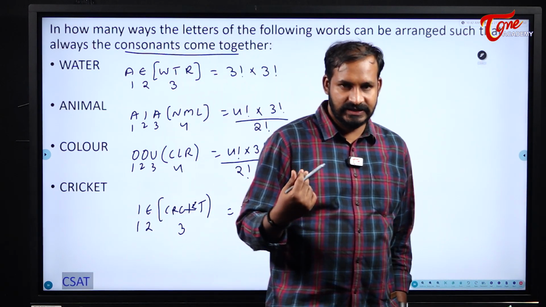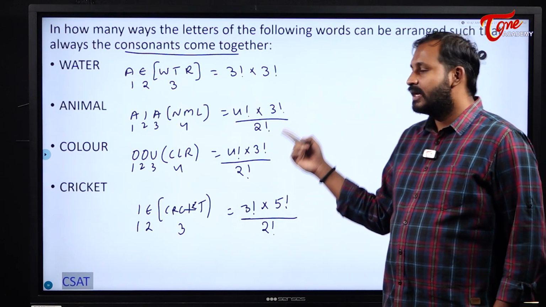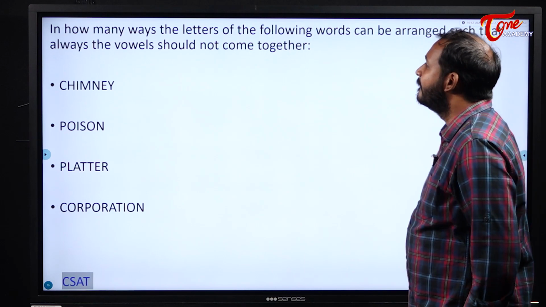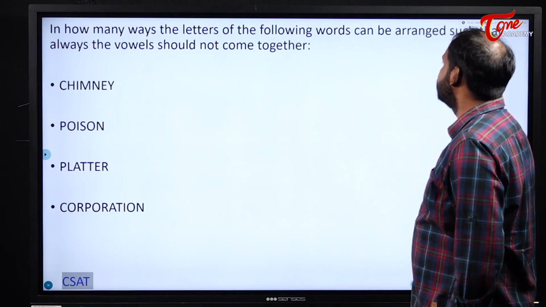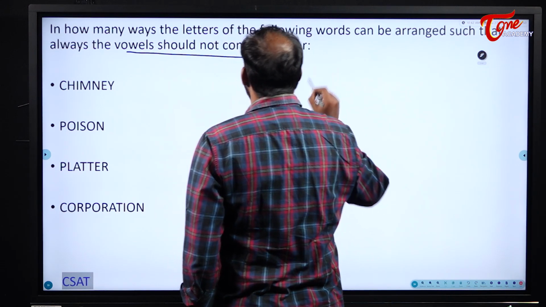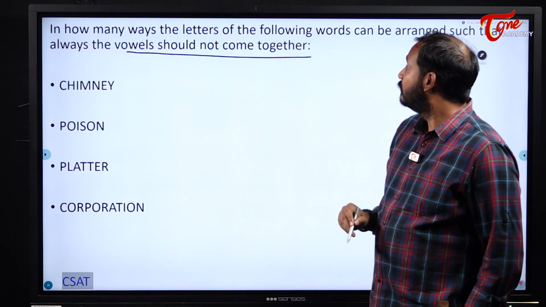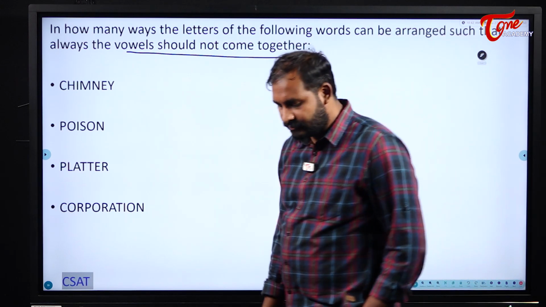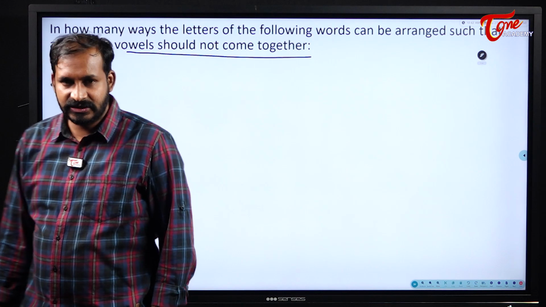So in this manner we will write vowels come together or consonants come together, if they give us any special logic like this. Okay. Next one. In how many ways can the letters of the following words be arranged such that the vowels should not come together? This is very, very important, students. Vowels should not come together.